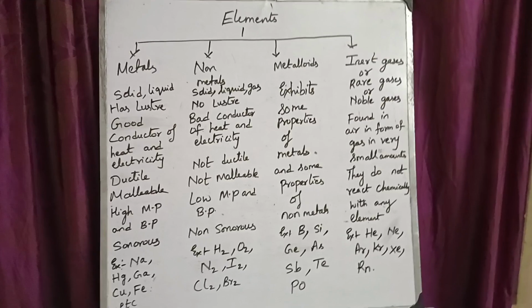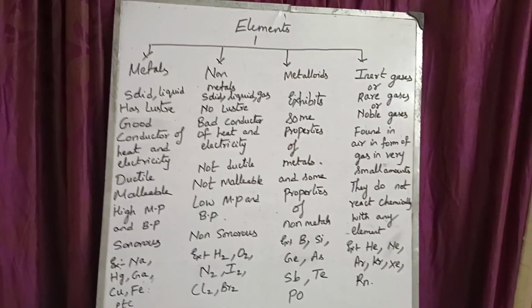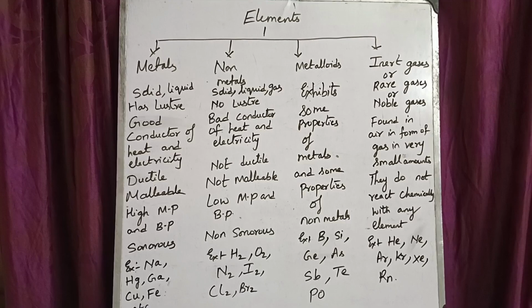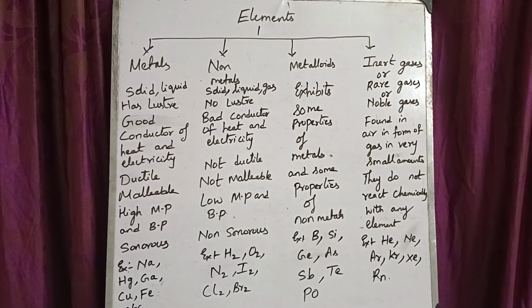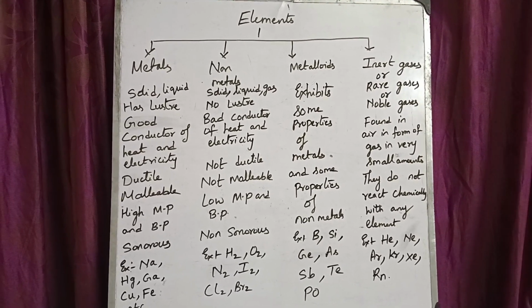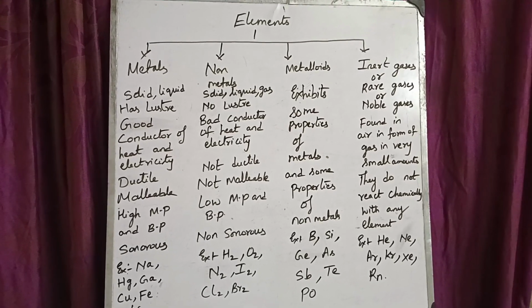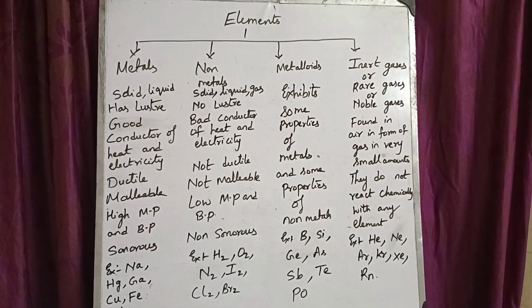There are two types of elements: normal elements and radioactive elements. Normal elements are those which do not give harmful radiation. Radioactive elements are those which give harmful radiation. So an atom is the smallest unit of an element. It shows all the properties of that element.